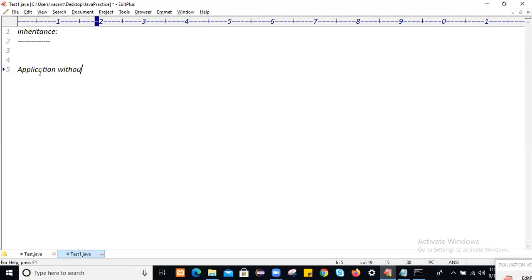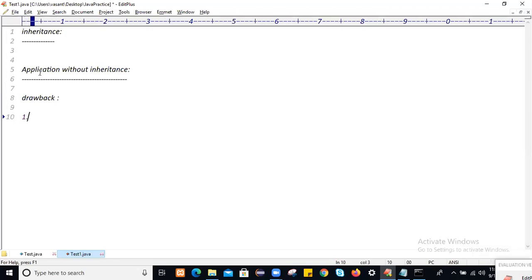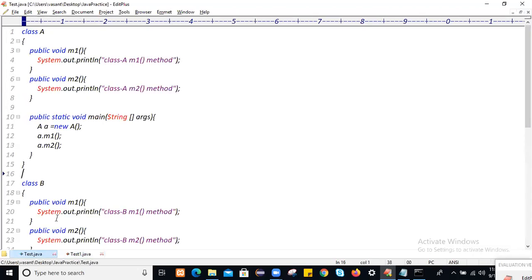Application without inheritance. Write down: what are the drawbacks of an application without inheritance? First write the application, then we'll write the drawback.